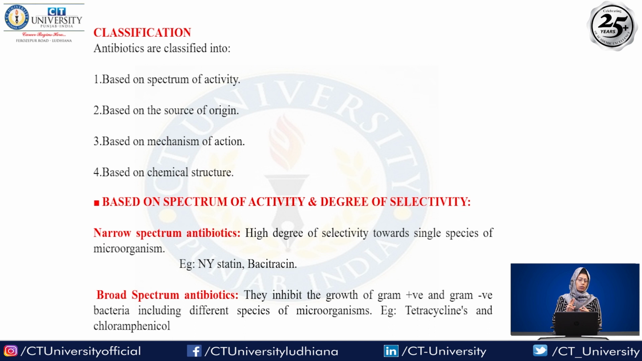First we have to know there are two types of bacteria: gram positive and gram negative. Whenever we take narrow spectrum antibiotics, they will kill only one type of bacteria, whether gram positive or gram negative. Here we can define a narrow spectrum antibiotic: it has a high degree of selectivity towards a single species of microorganism. Examples belonging to the narrow spectrum antibiotics are nystatin and bacitracin. These can kill only one type of bacteria, whether gram positive or gram negative.